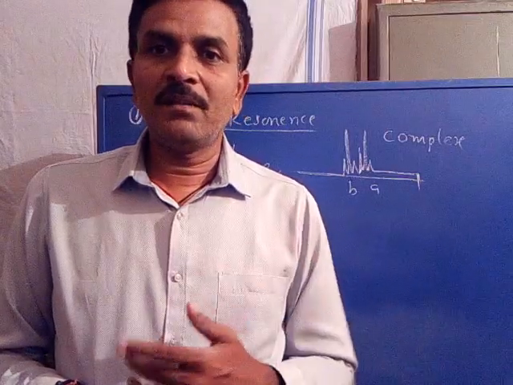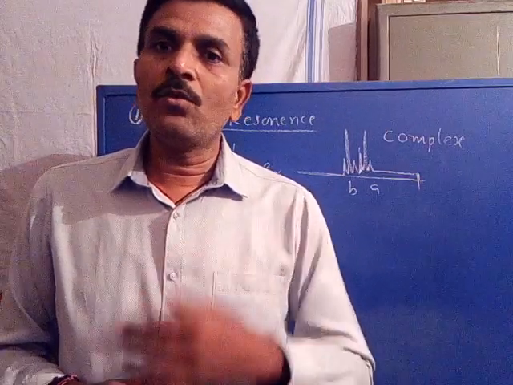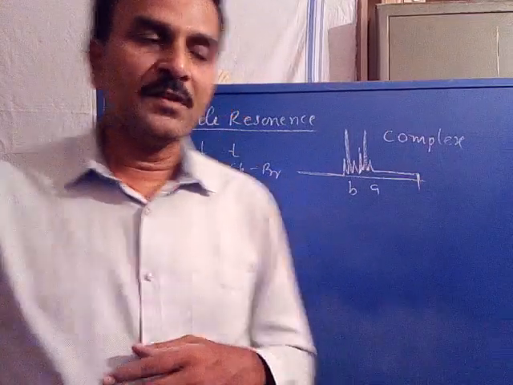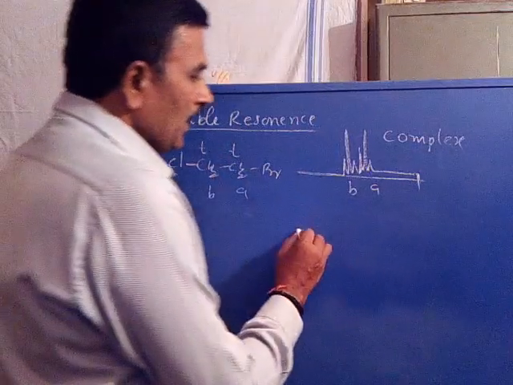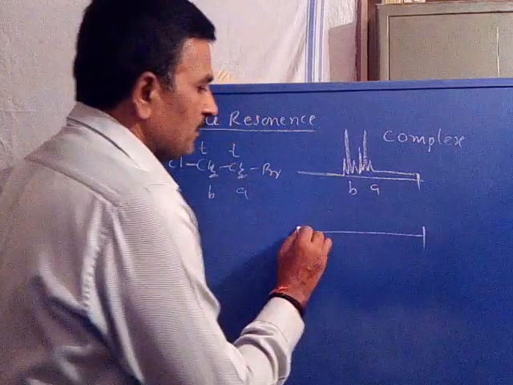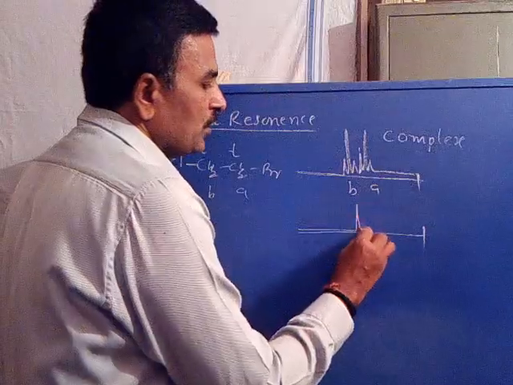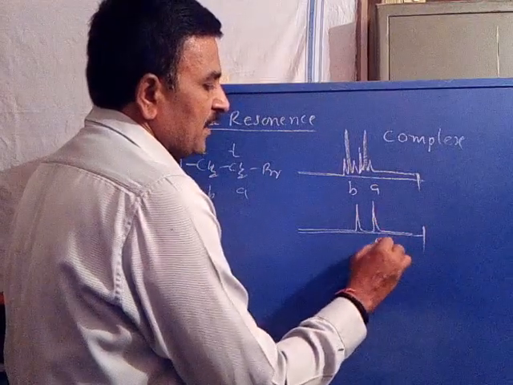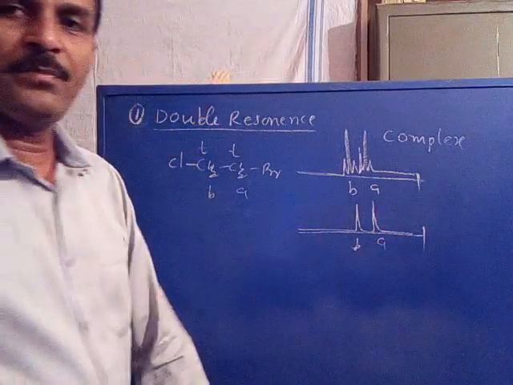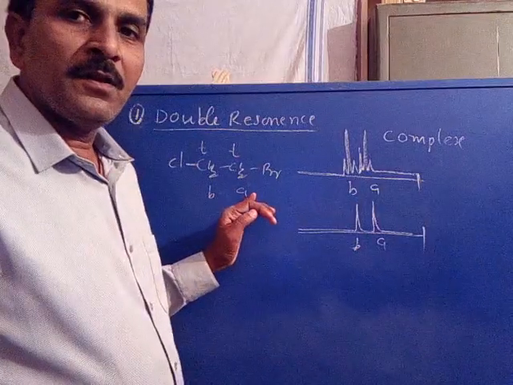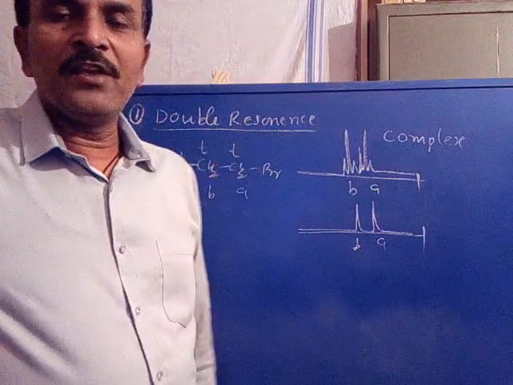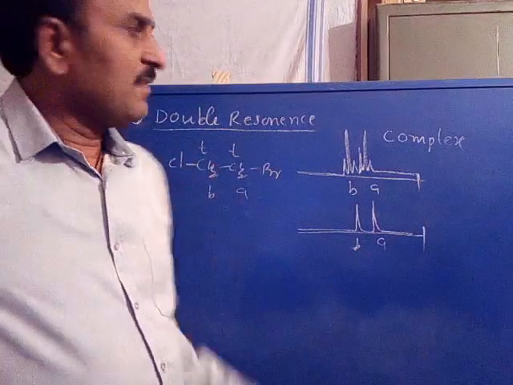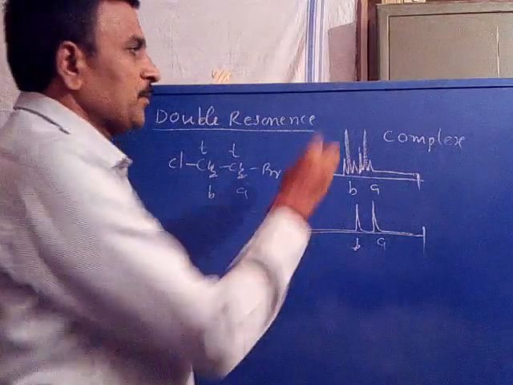So when the signals appear as singlets, there is no question of overlapping multiplets. That is, both the A proton signal as well as the B proton signal appear as singlets. Say this is A, this is B. For the same molecule, when we apply the double resonance technique, it is also called a spin decoupling experiment.